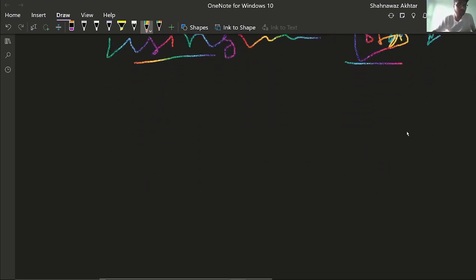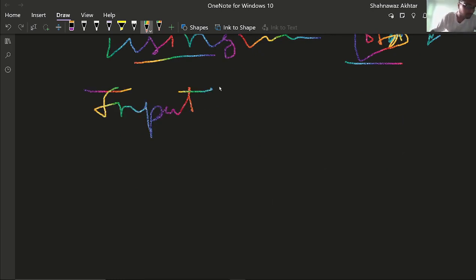All right. So in Java, how can you take input? You can take input using the stream reader. So you can take input via stream reader. I will first tell you about the buffered stream. What is a buffered stream? It just takes your input values from the keyboard and passes them on to the program.